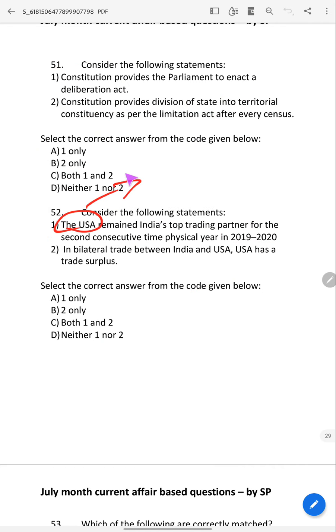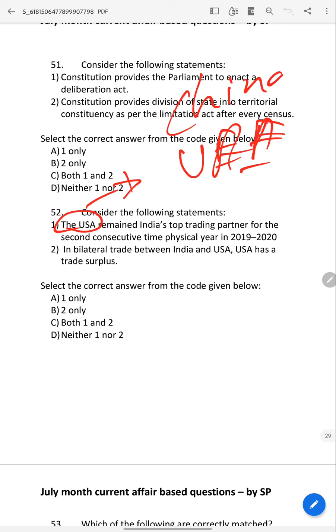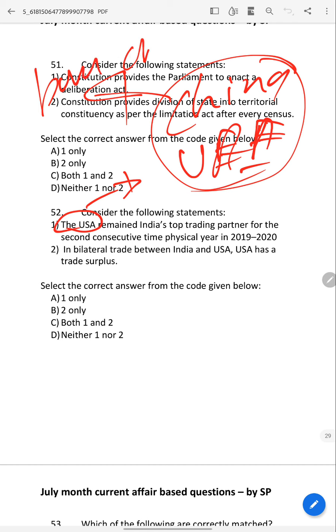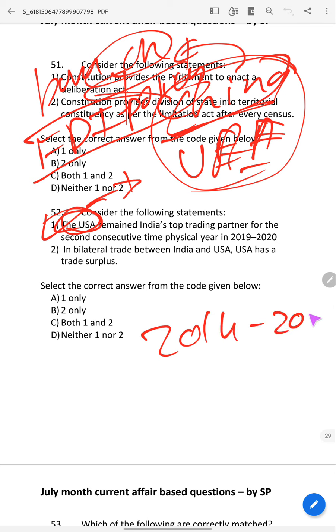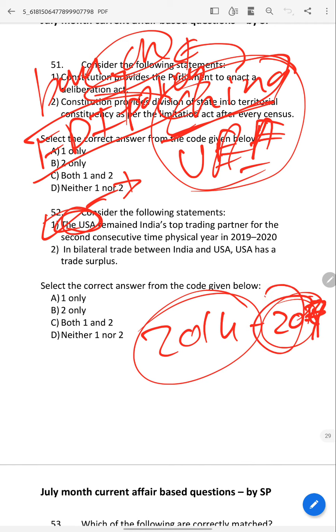Is it USA or not? USA or UAE or China? Which one? Because India is banning Chinese apps and amended FDI policy to restrict China. Why? Because a lot of investment is coming. So which one? The answer is USA only. Because China, from 2014 to 2018, was the first. Before that UAE. Now USA.